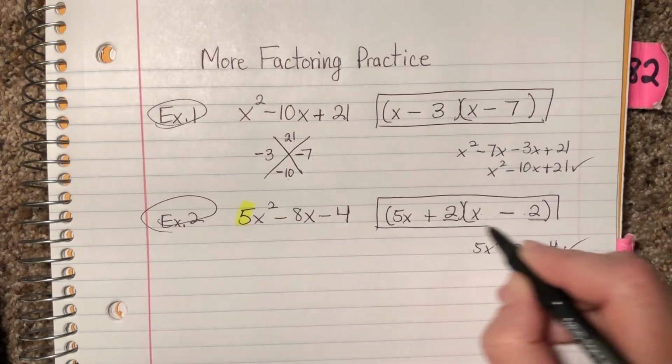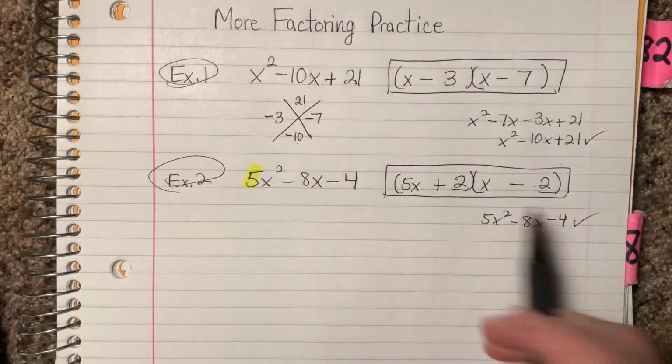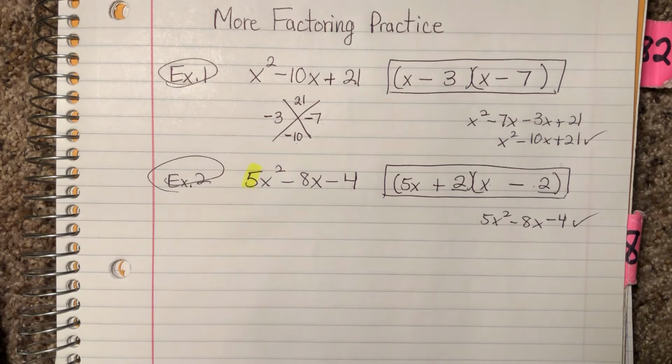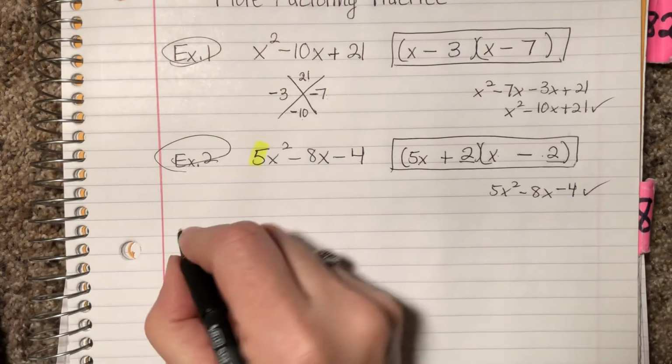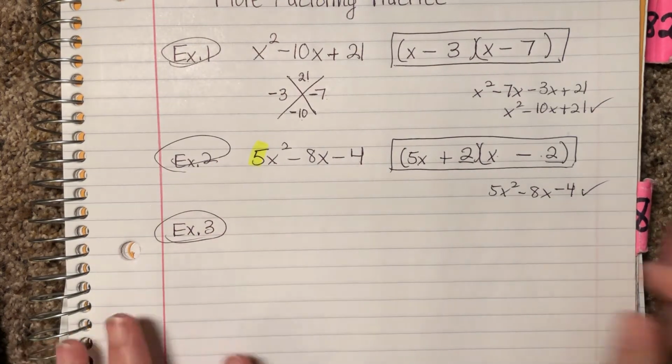There's my answer. But if you don't get it the first time, don't say prime and move on, and don't stop. You've got to try different things and try different combinations. And that's why it's called trial and error, because you're going to make errors and then you've got to go back and try something new. Okay, example 3. It's okay to mess up. Just stick with it.